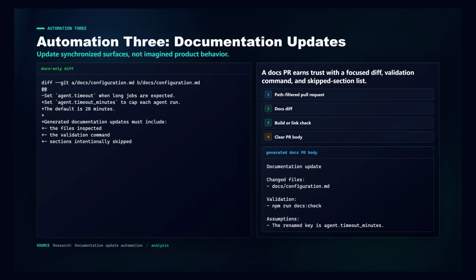The third automation is documentation update. This sounds safer than code, but it can still damage trust. A docs agent should not invent product semantics from a diff. It should update synchronized surfaces: README snippets, API references, configuration examples, changelog fragments, and docs pages that are tied to changed files. Use pull request path filters for code, schema, API, CLI, and docs-owned files. Require a docs build or link check before opening a generated pull request. The best docs PR explains what changed, what command validated it, and which sections it intentionally skipped.